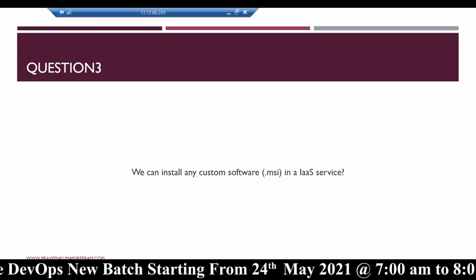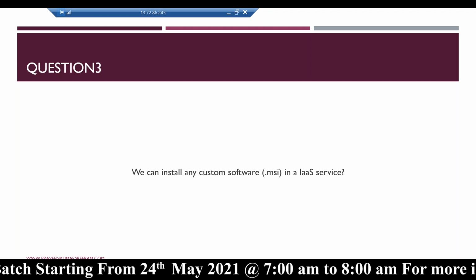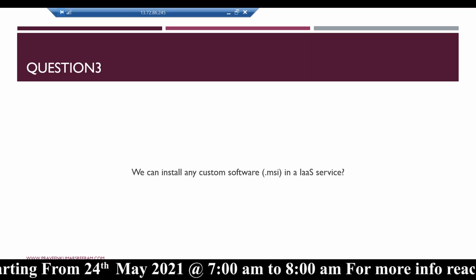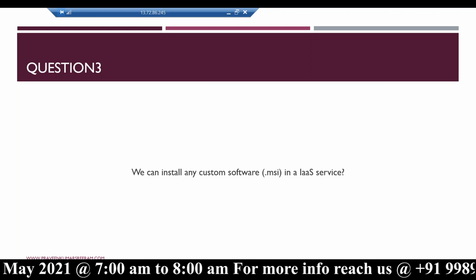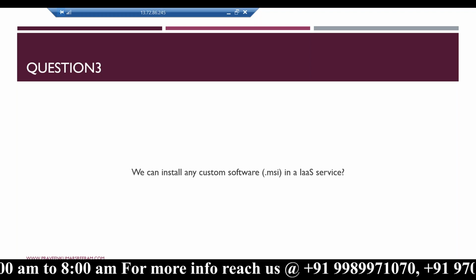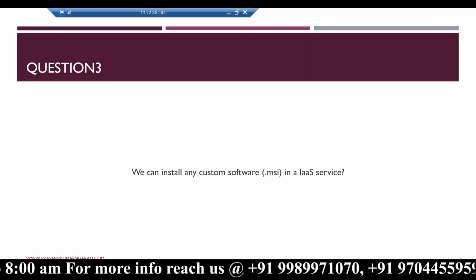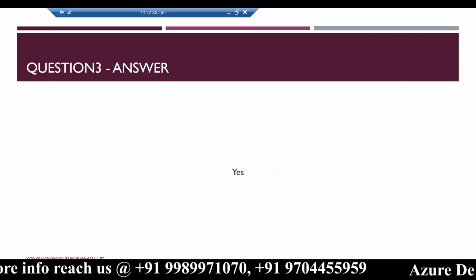Can we install any software in IaaS? Absolutely yes. Why? Because you can log in. When you log in, obviously you can install anything, right? You have a browser, and from the browser you can download and install any software. It's absolutely possible with IaaS.